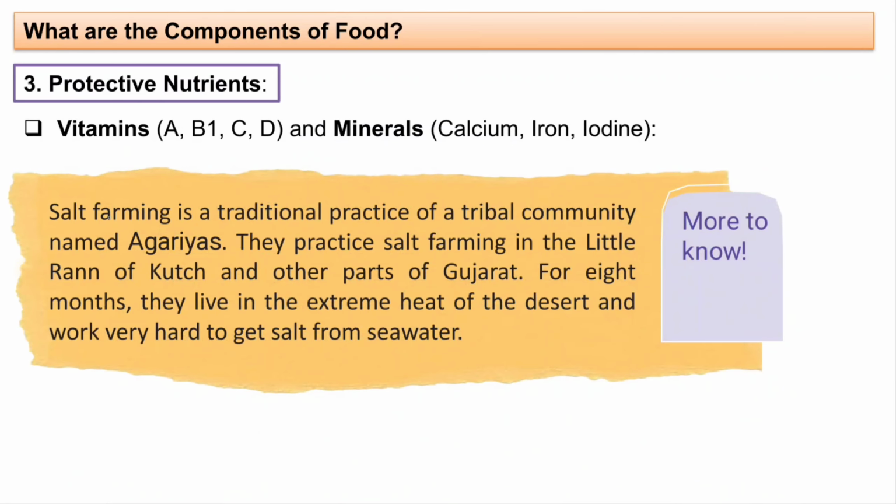Next we have salt farming. There is a tribal community who practice this, the Agarias. They practice salt farming in the Little Rann of Kutch and other parts of Gujarat, and for 8 months, see how long it takes to make salt. They live in the extreme heat of the desert and work very hard to get salt from seawater. They are doing all the hard work and we are getting it very luckily, so consider yourself very lucky. They do this hard work to earn a little amount of money, preparing this salt.